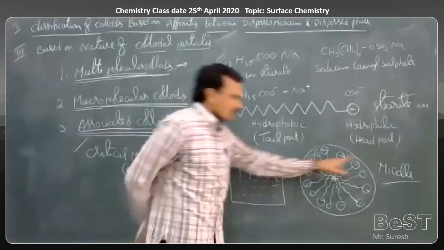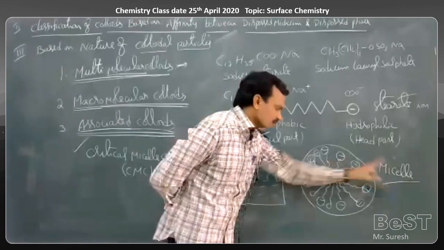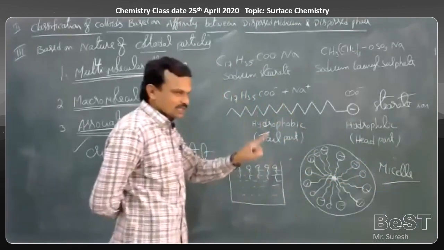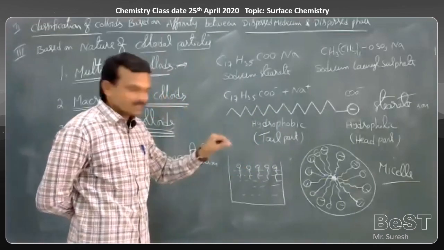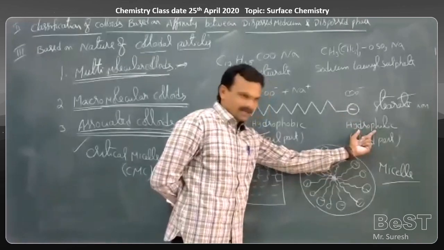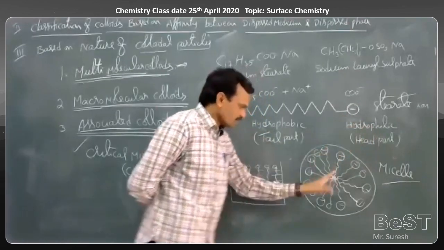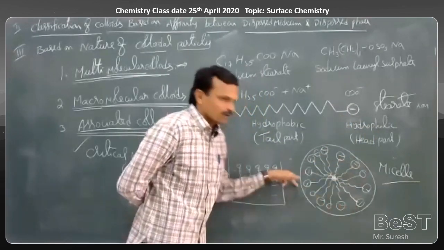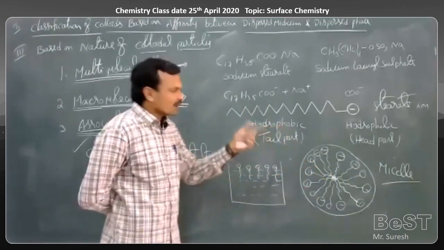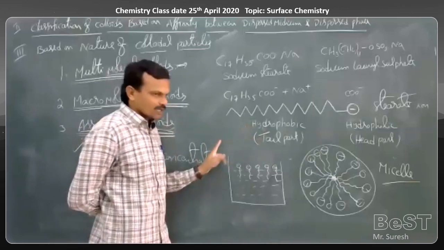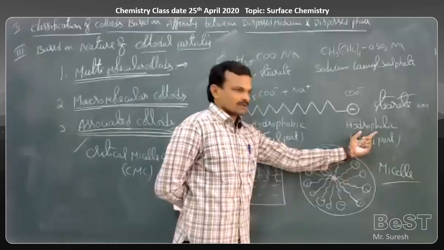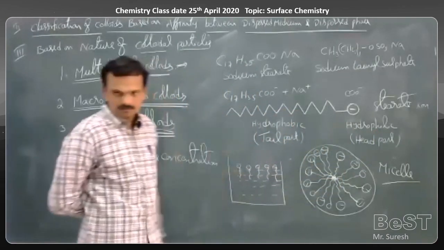Okay, so micelle is nothing but the colloidal sized particle formed by the association of the simple ions, each having both hydrophobic and hydrophilic ends. So once again, the colloidal sized particle formed by the association of simple particles or electrolyte particles which contain both a hydrophobic part and hydrophilic part is called as a micelle.